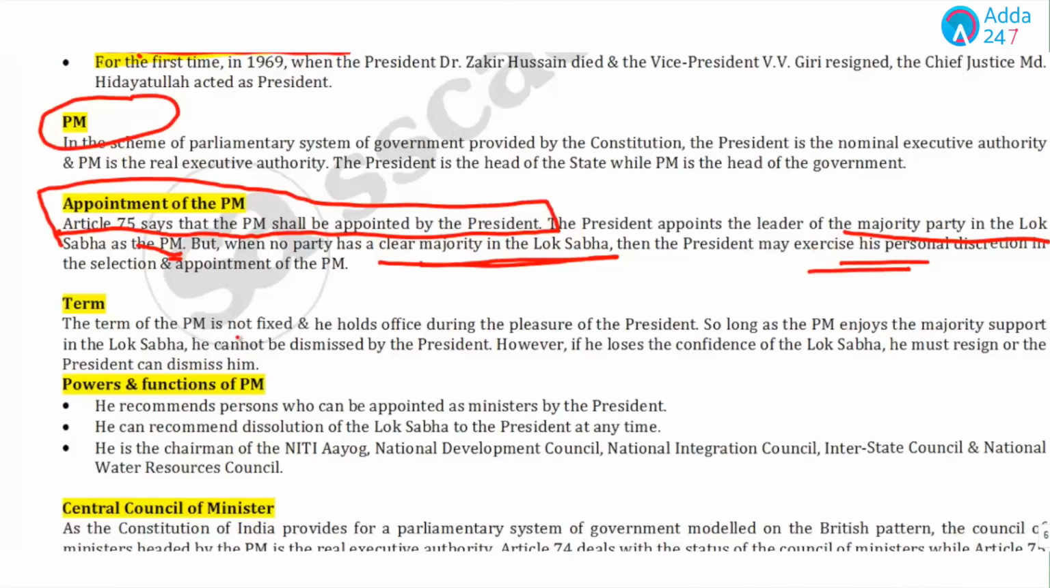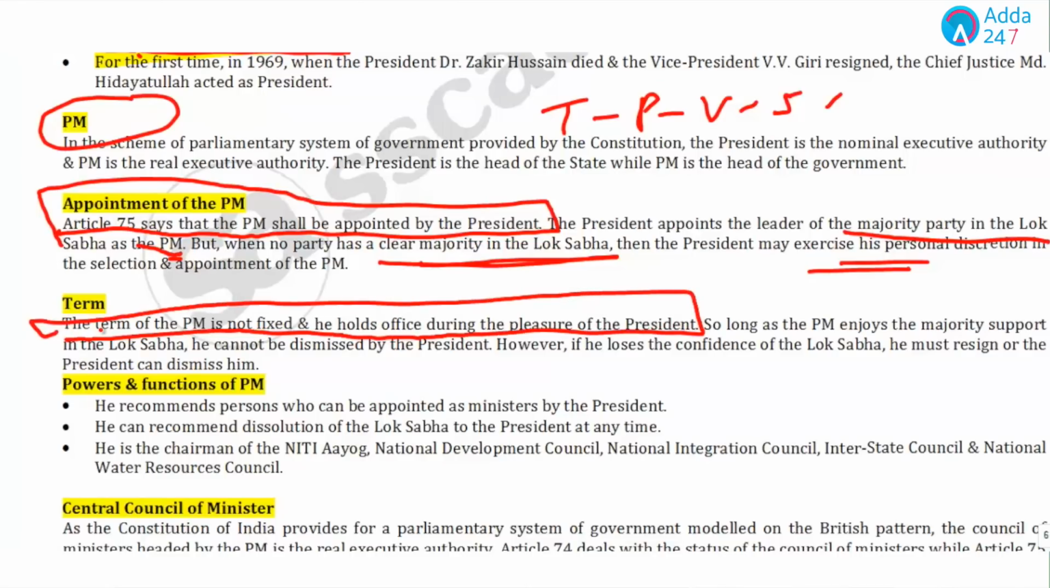Now, if we talk about the tenure, remember students, the tenure of President and Vice President is 5 years. The term of the Prime Minister is not fixed, but he holds office during the pleasure of the President. So long as the PM enjoys the majority support in the Lok Sabha, he cannot be dismissed by the President. But if his party loses the confidence of Lok Sabha, he must resign, or the President can dismiss him.